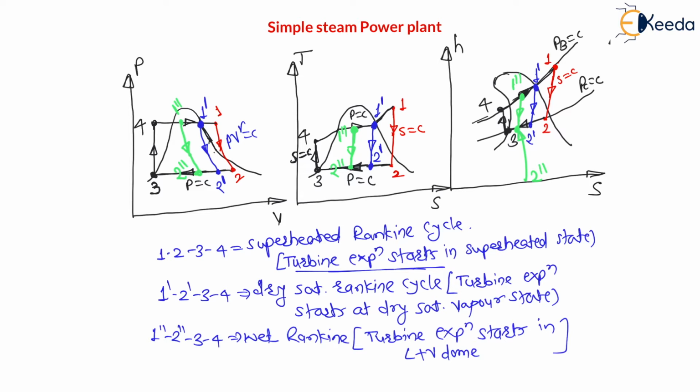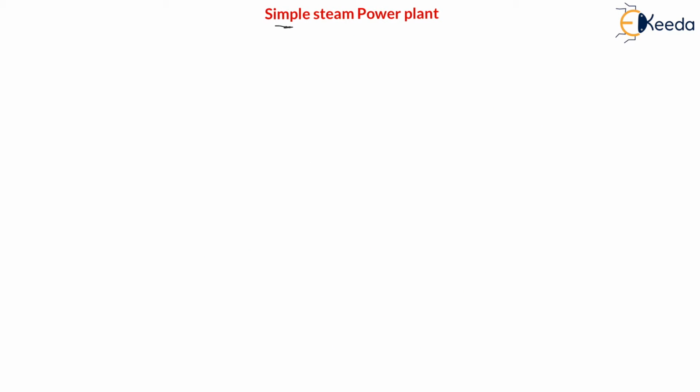Now after this, let us understand all processes and do the calculation for all processes. As we have seen, in a simple steam power plant or Rankine cycle, all are flow processes. Therefore, for these flow processes, let us apply the steady flow energy equation, which is also called the first law for flow processes.